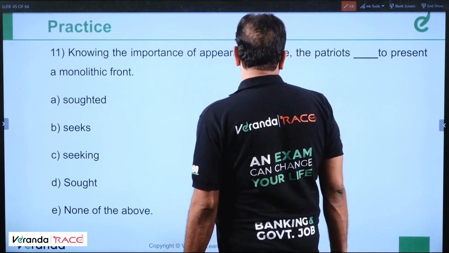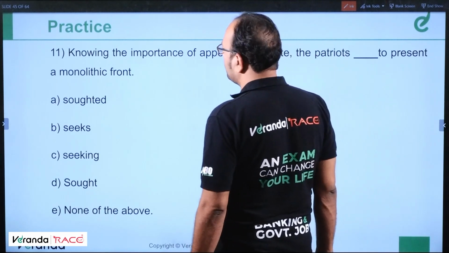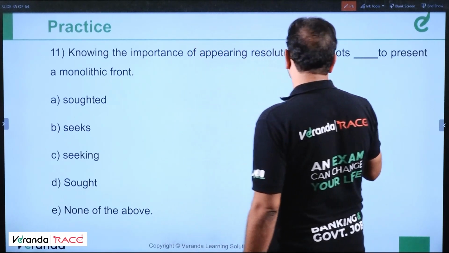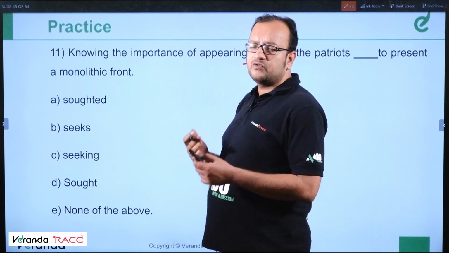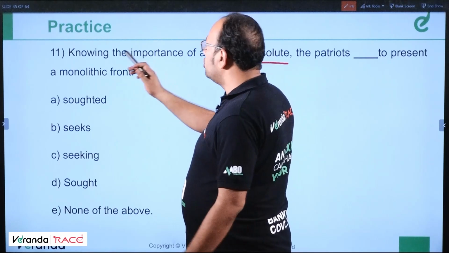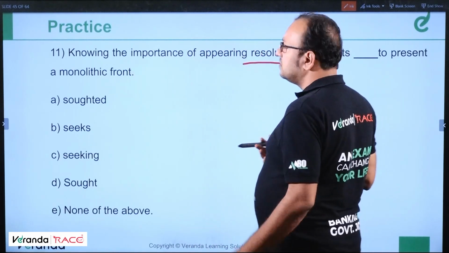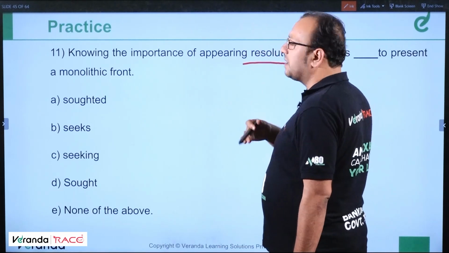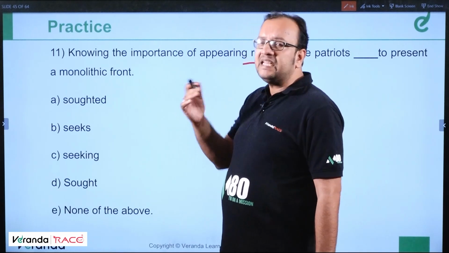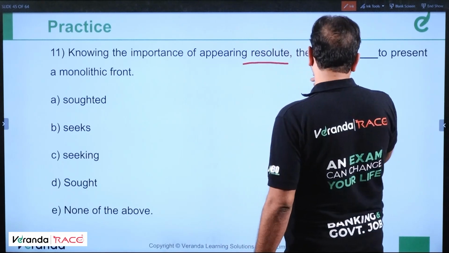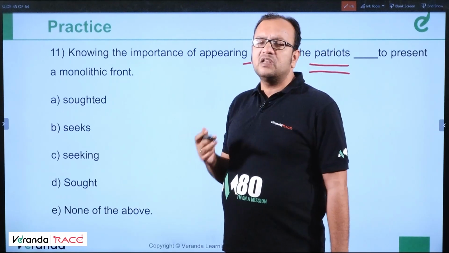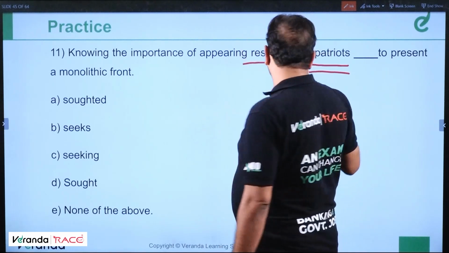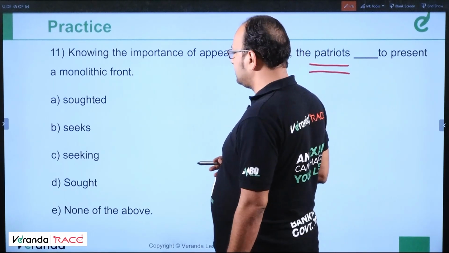Moving ahead. Knowing the importance of appearing resolute, the patriots sought to present a monolithic front. Resolute means decisive, good at decision making. Knowing the importance of appearing resolute means they knew that being resolute was important. It was known by them that being resolute was important. The patriots means the people who love their country, nationalists. The patriots sought to present a monolithic front.